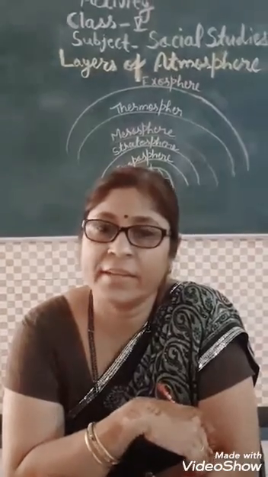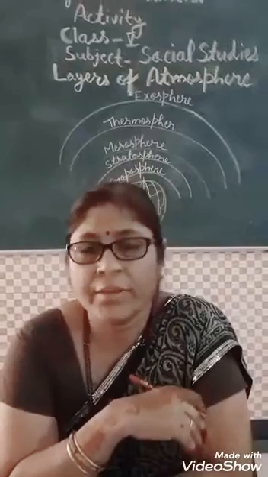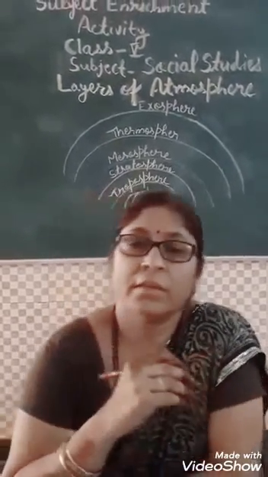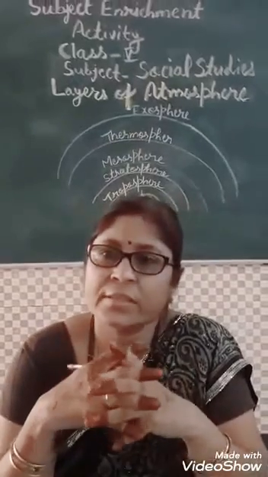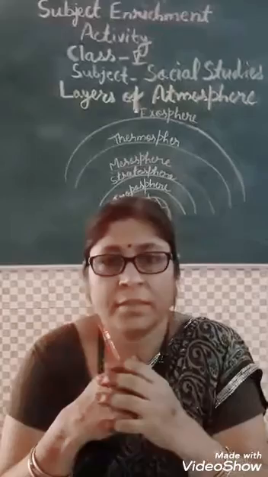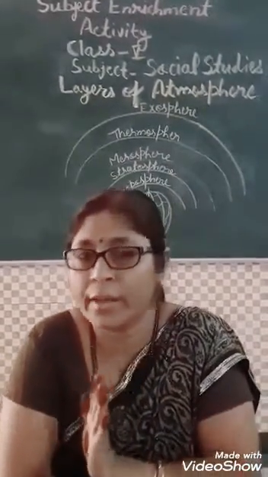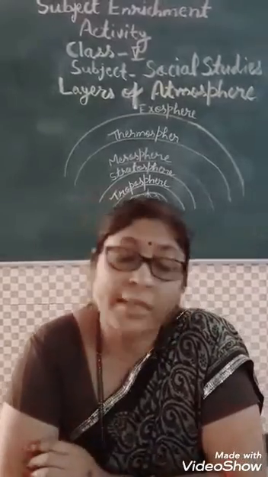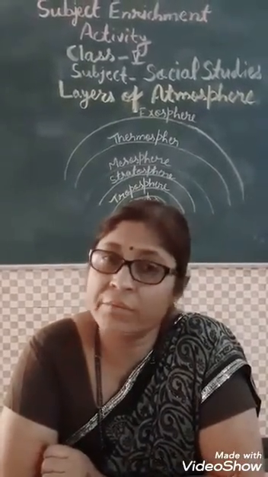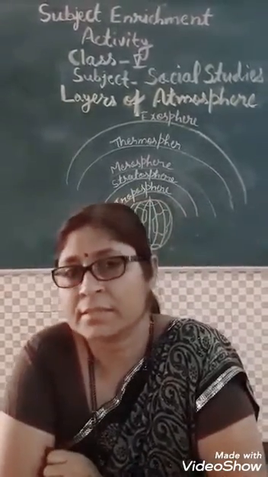In today's activity, I will tell you about layers of atmosphere. We have to know what is atmosphere. So children, what is atmosphere? Atmosphere is the layer of air that surrounds the earth. Atmosphere एक air की layer है जो कि earth को घेरे हुए है. So it contains 78% of nitrogen and 21% of oxygen and 1% only other gases.